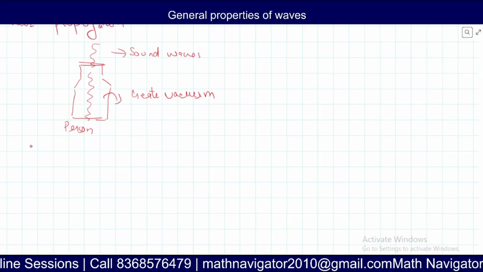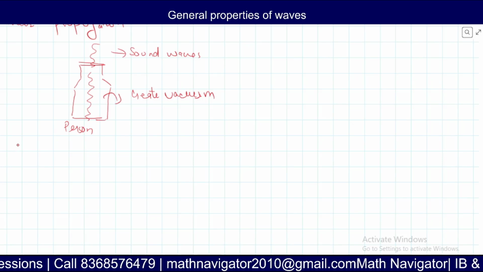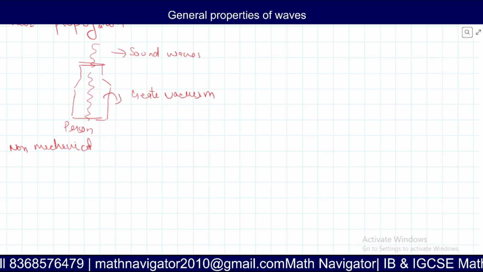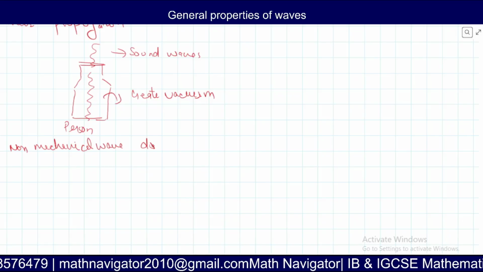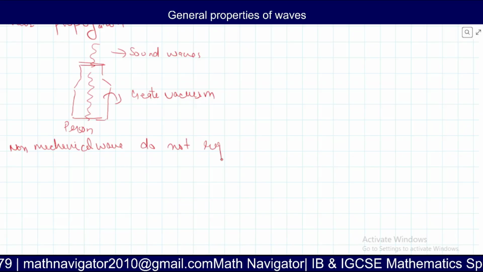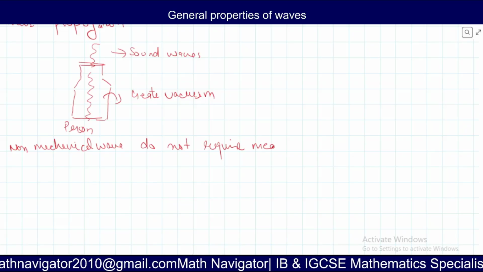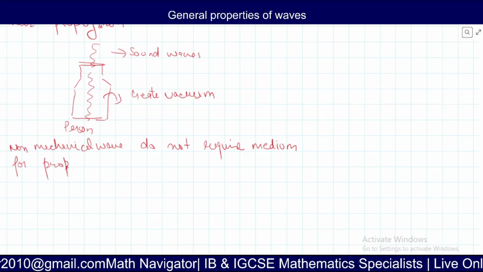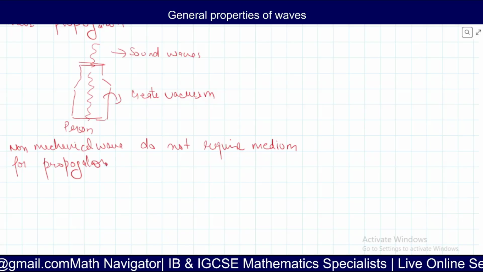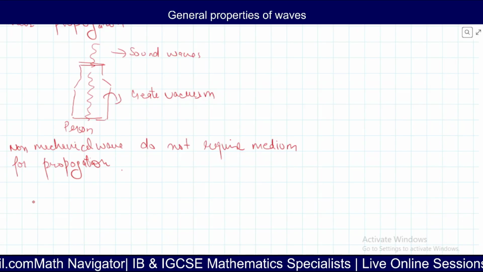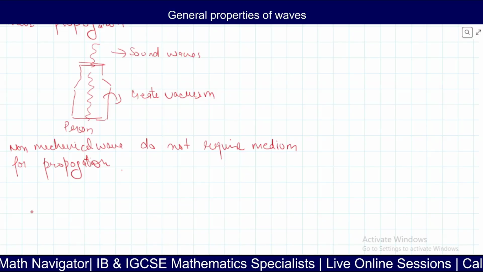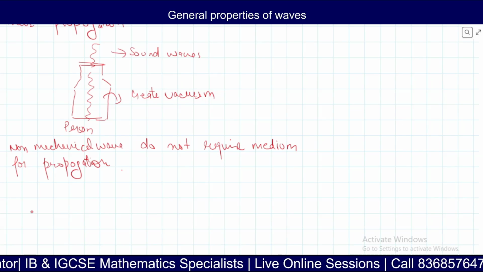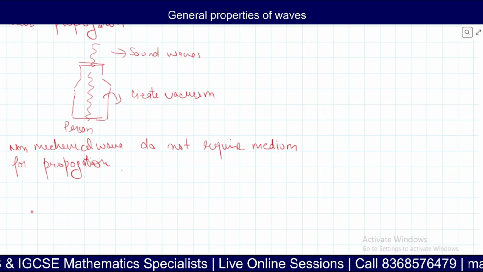Then there is another type of wave. What is a non-mechanical wave? Non-mechanical waves do not require a medium for propagation. Light is an example. Why can I say light is a non-mechanical wave?